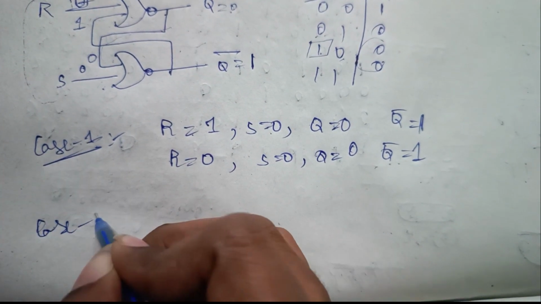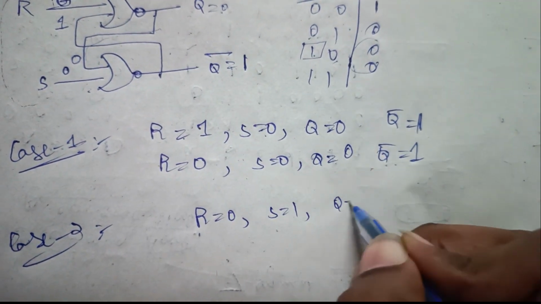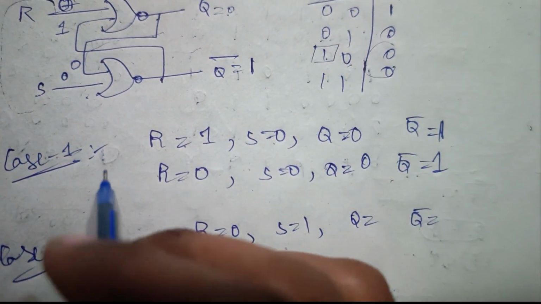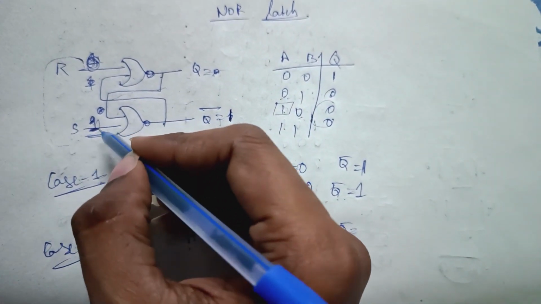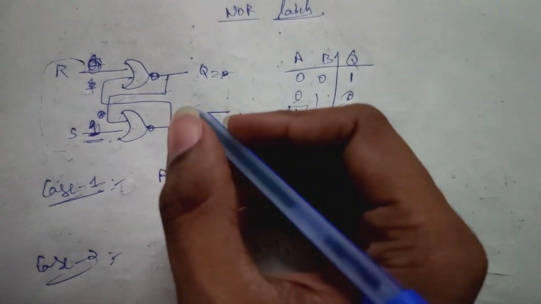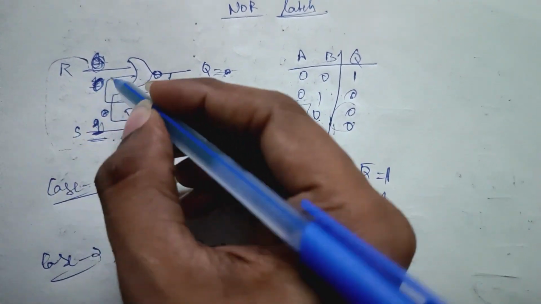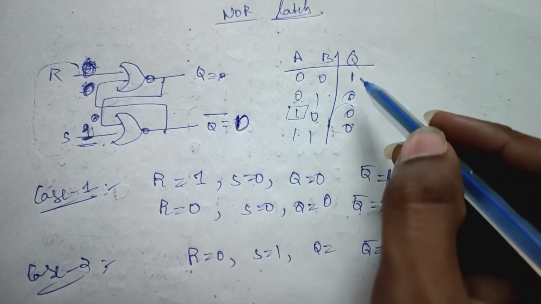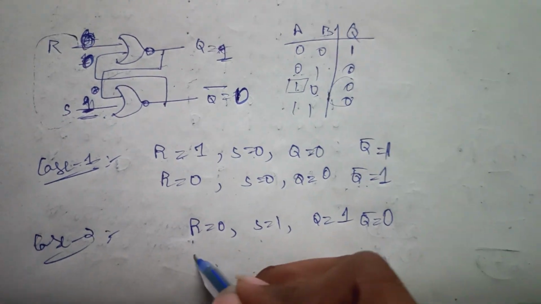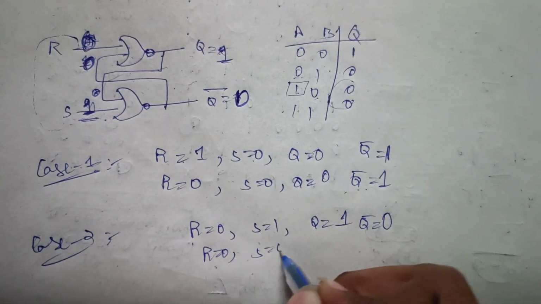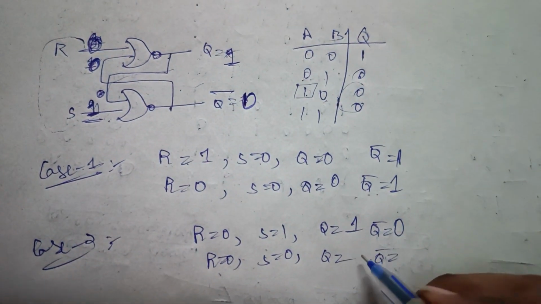Now we will verify another case. R equal to 0, S equal to 1. Now we have to verify Q and Q bar, right? If we give the input S equal to 1, irrespective of the other input, the output will be 0. So 0 will be given to this one. Here what is the input we have given? R equal to 0. So 0 0, so the output will be 1. So Q equal to 1 and Q bar equal to 0. Now again I am applying R equal to 0 and S equal to 0. Again Q and Q bar will be in the same state.